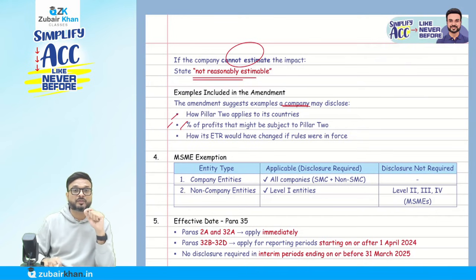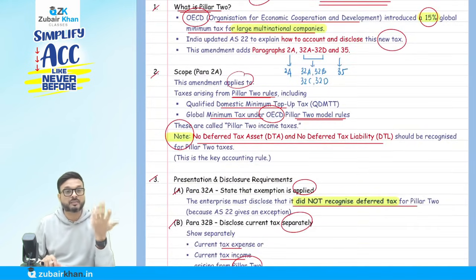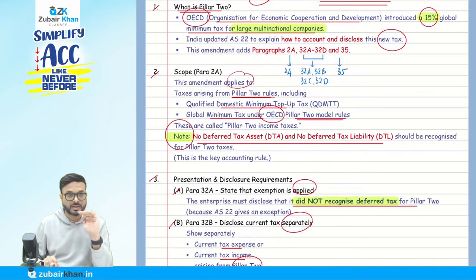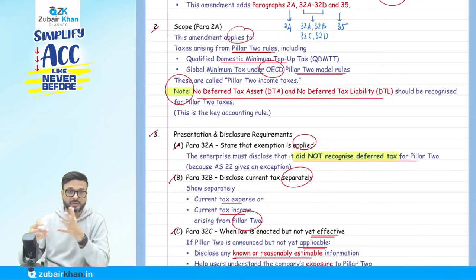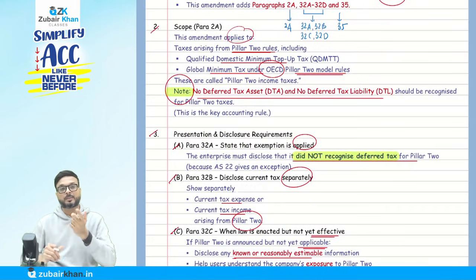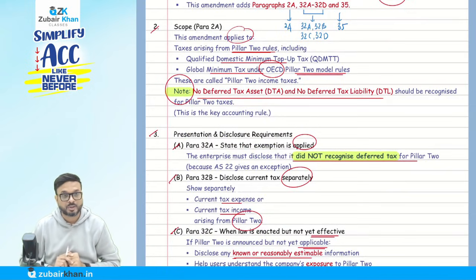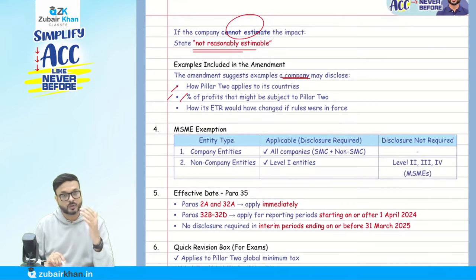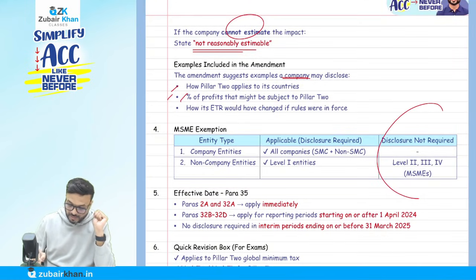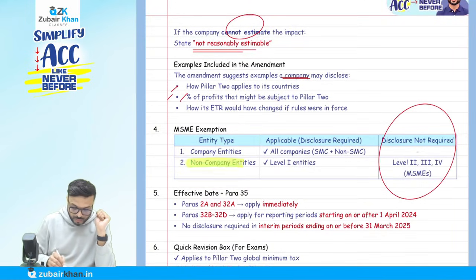Now, what is important from your examination point of view, from the Advanced Accounting paper point of view, note deferred tax asset and liability. They may give you a question in MCQ, or they may even ask you the question in AS 22. But remember, they just ignore, whenever it comes to the Pillar 2 tax that year, deferred tax asset and liability on that. Only disclosure we have to do. I already discussed with you what we have to disclose, but you know that even the disclosure is exempted.